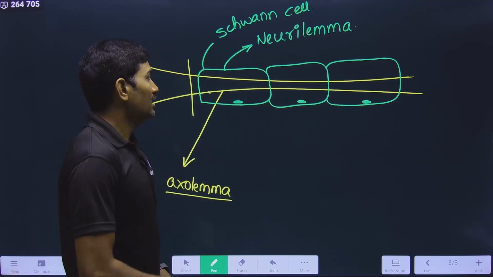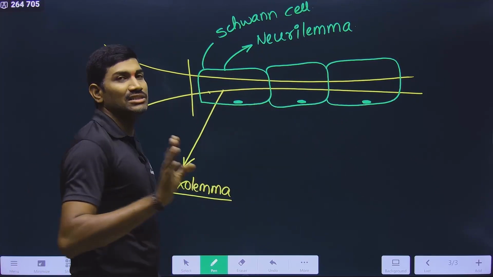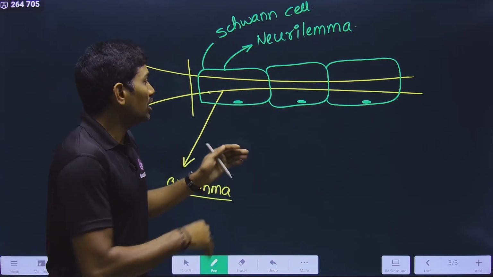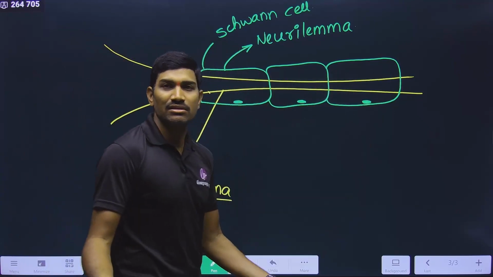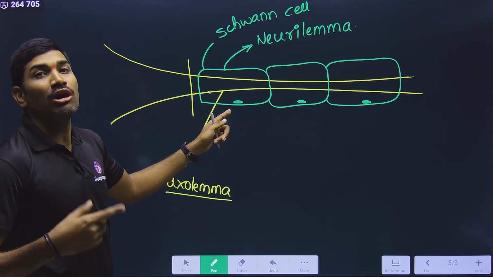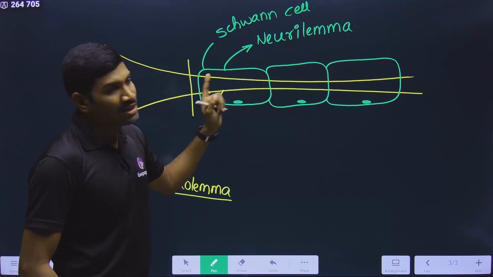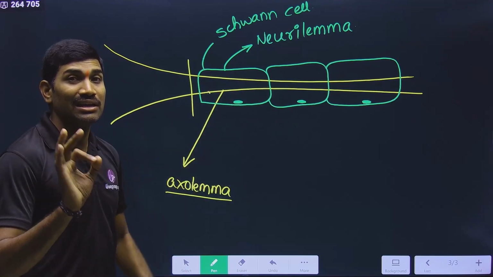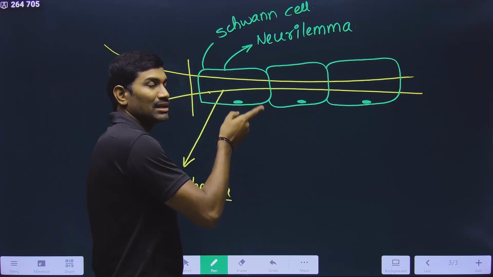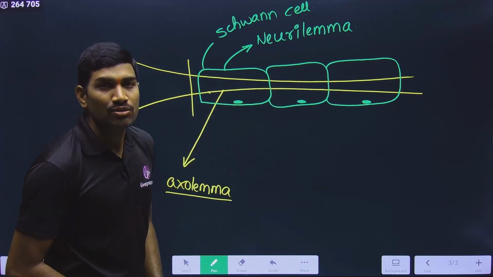But this Schwann cell may or may not produce the myelin sheath. This is an important point. Schwann cell is present, but if it is not producing myelin sheath, then the neuron does not have myelin, so it is called a non-myelinated neuron. Please remember, even though it is a non-myelinated neuron, the Schwann cells are still present, very clearly mentioned in NCERT. So these Schwann cells are present but not producing myelin sheath. That's why this is an example of a non-myelinated neuron.